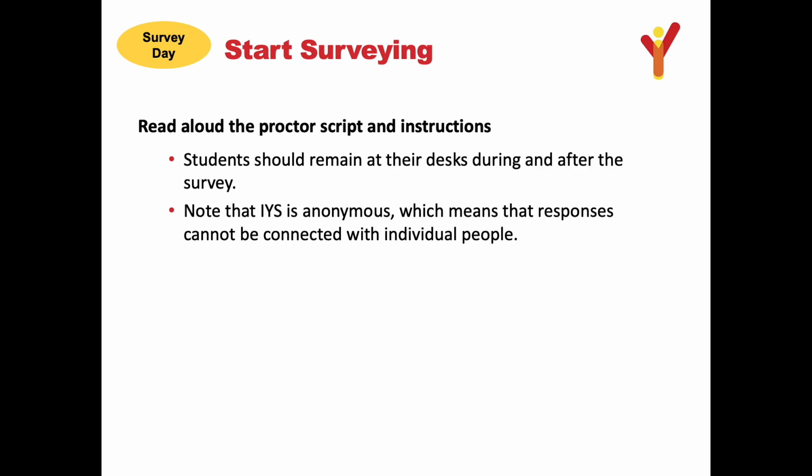The proctor script and instructions on the last page of the teacher instructions are meant to be read to students before the start of the survey. Those same items are also at the beginning of the online survey, but we would still like you to read them aloud so that the students hear them at least one time. IYS is anonymous. Responses cannot and will not be connected individually to any student. Because it is anonymous, the survey cannot be stopped and then resumed on the same device.